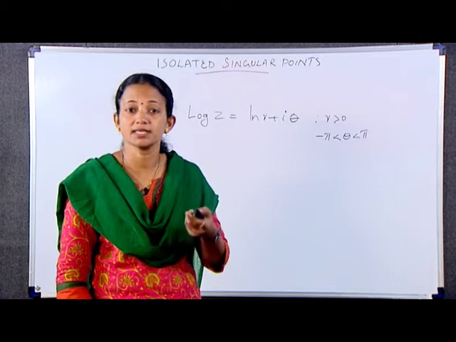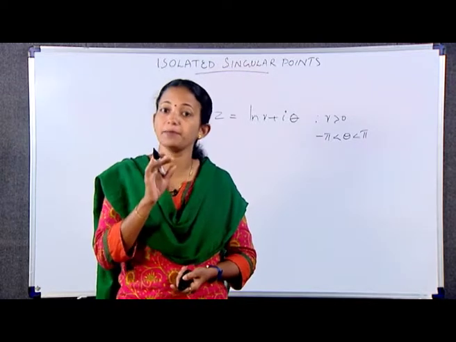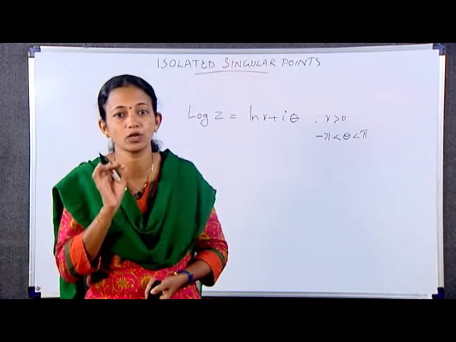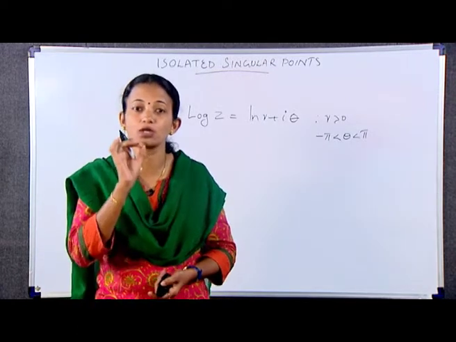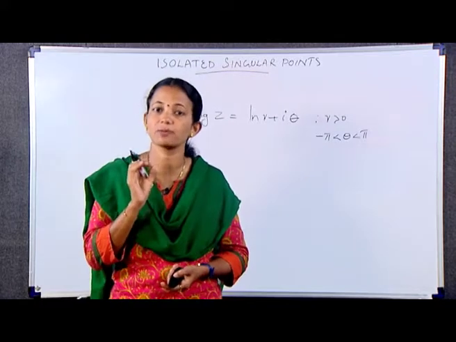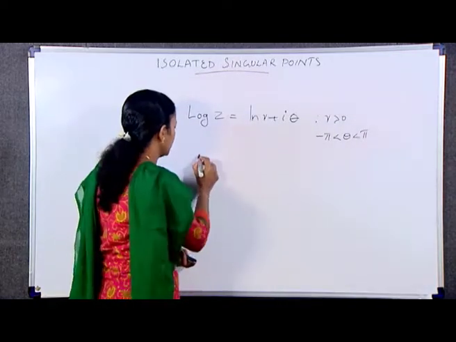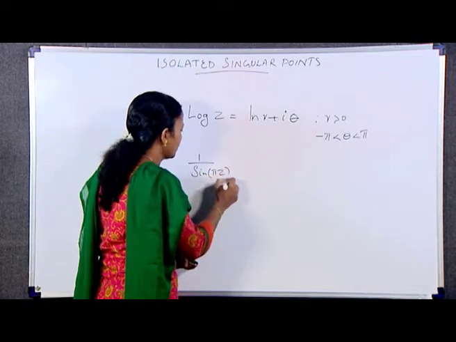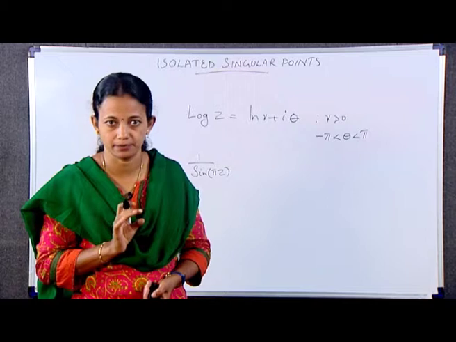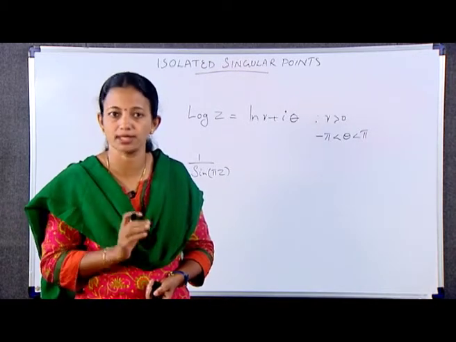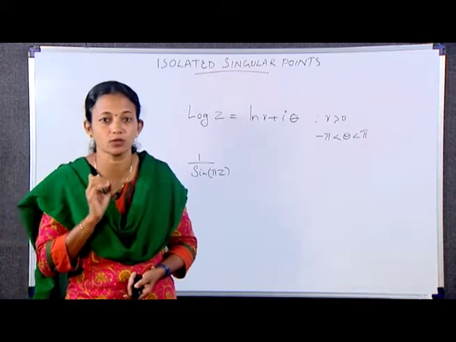Next example, since sin(π/z) is not defined when z = 0, and since sin(π/z) = 0 when π/z = nπ, where n = ±1, ±2, etc., that is, when z = 1/n, it follows that the function 1/sin(π/z) has the singular points z = 0 and z = 1/n, where n = ±1, ±2, etc., lying on the segment of the real axis from z = -1 to z = 1.